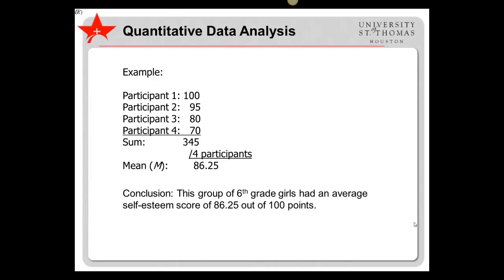Note that the mean is not perfect. It does not always represent the most common score. In this example, no one actually scored 86.25, though 2 participants, those scoring 80 and 95, were close. However, unless there are major outliers, that is, unusually high or low scores that differ substantially from the rest of the group scores, the mean is an adequate representation of the group score.